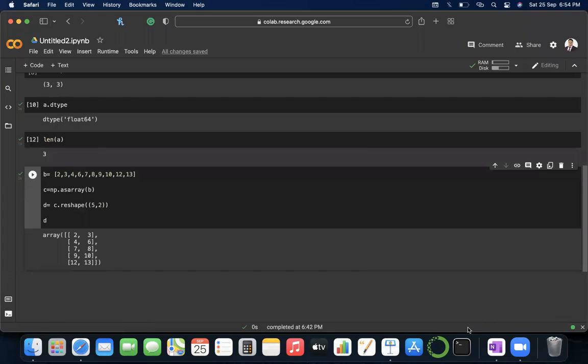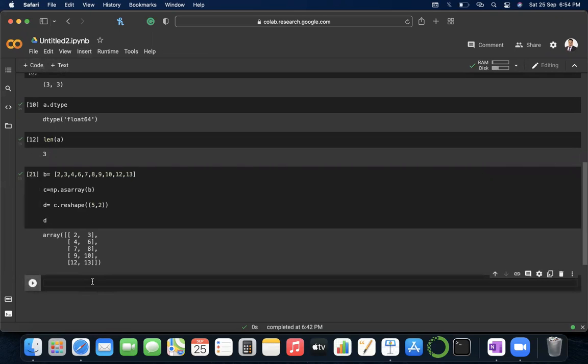And here, let me just create an identity matrix for you. That way you will understand it better. F is equal to np dot... let's see if it works or not.